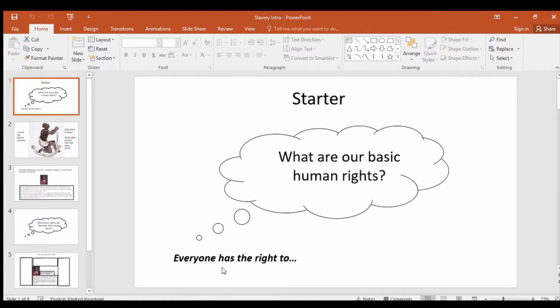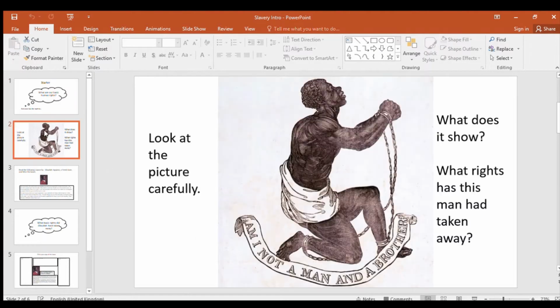So your first starter is to simply write down and think about what you think are our basic human rights. What do we take for granted that we believe we're entitled to that somebody who is a slave would not have? Then I want you to look at this picture here and think about what this person in the picture doesn't have as far as you do. So what rights has this person had taken away from them?